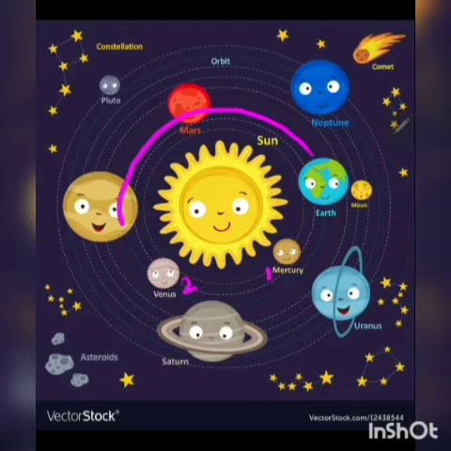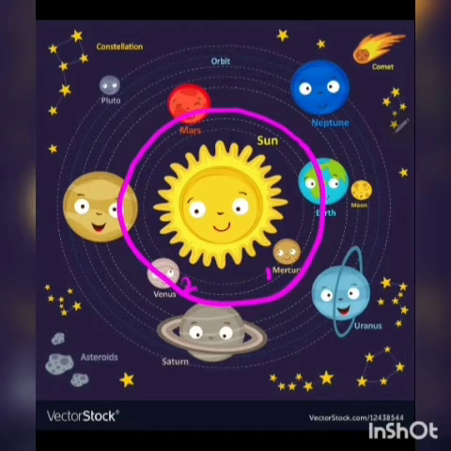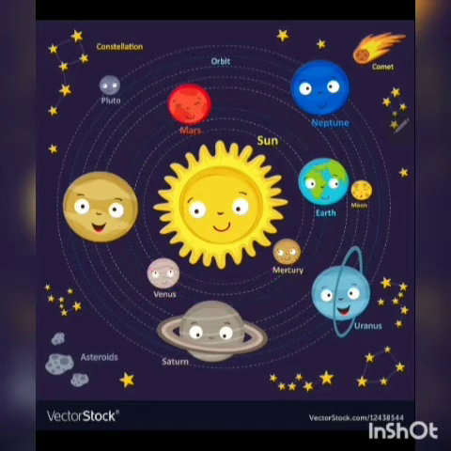What is an orbit? Orbit is the path on which the planet is moving. See, this is an orbit. This is a path which is made by Allah, and the planets move around this path, okay? This is the third planet which is revolving around the sun. Mercury is the first, Venus is the second, the Earth is the third.